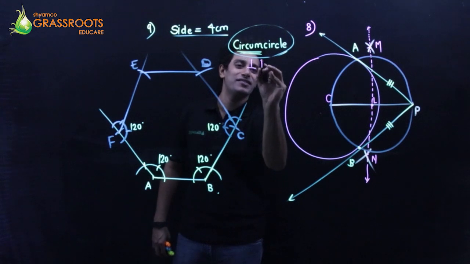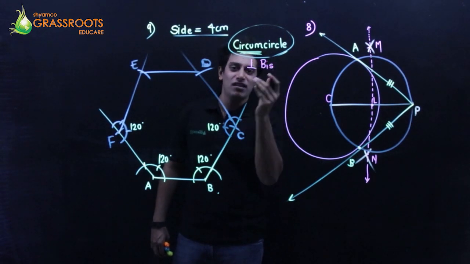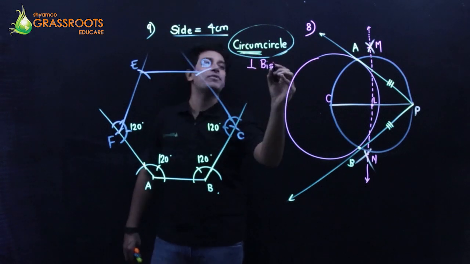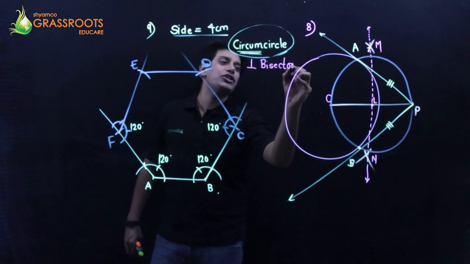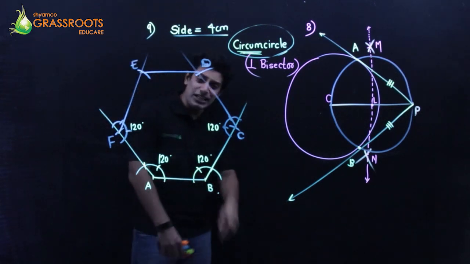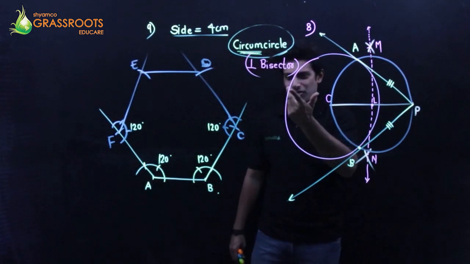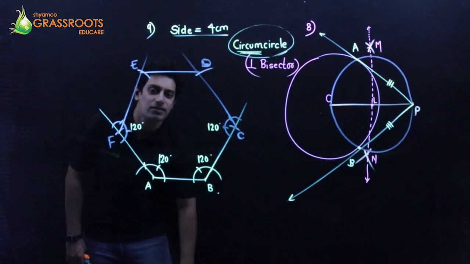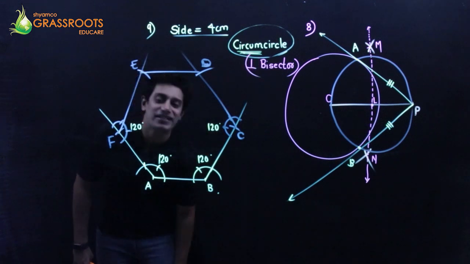I have done this some 4th or 5th time. Yeah, please go through it now. When the word circum comes, we are going to be interested in the perpendicular bisector. Take any 2 sides. Your wish, your diagram, your pen, do what you want. Take any 2 sides, draw a perpendicular bisector.